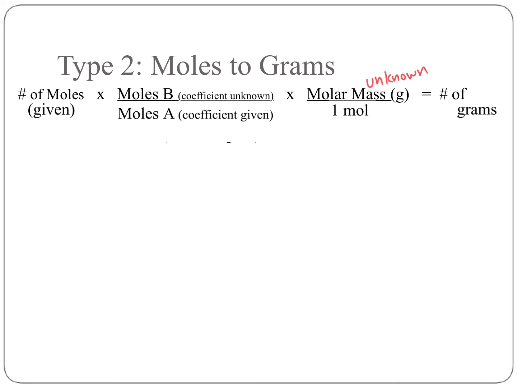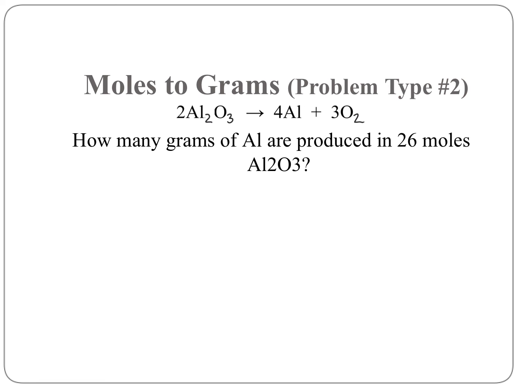Okay, so let's go ahead and work out one problem that we have here. We got moles to grams, type 2. I'm going to use this equation, aluminum oxide, and the arrow means yields, aluminum and oxygen gas. So let's first look through our problem and see if we can find our unknown and our given. Remember, our given is the thing with the number. So moles of Al2O3, this is our given. Now we're going to look for what it's asking for. It says grams of Al, and this is my unknown.